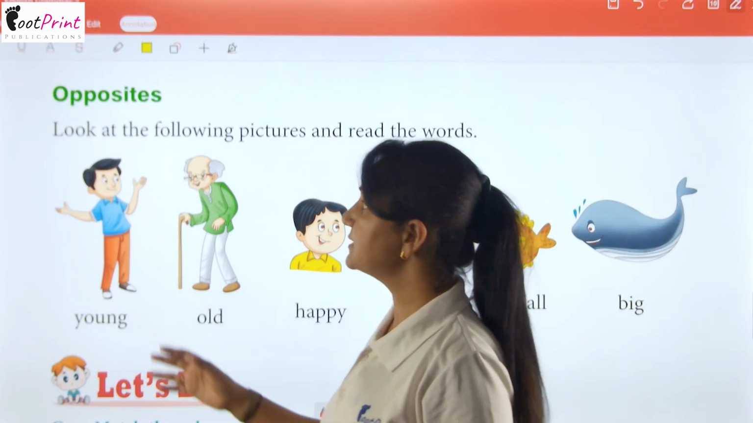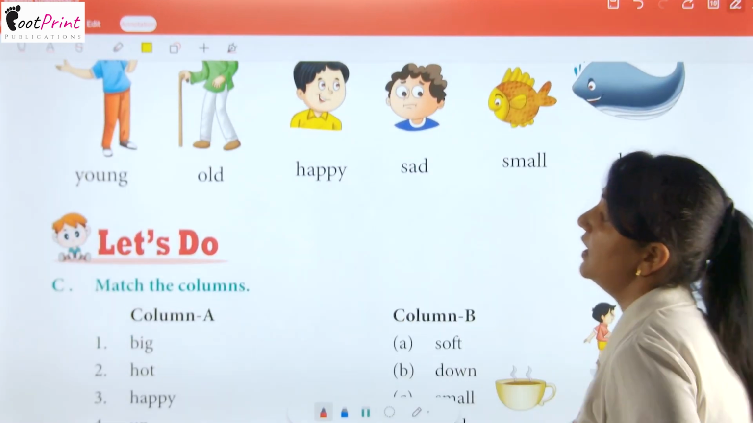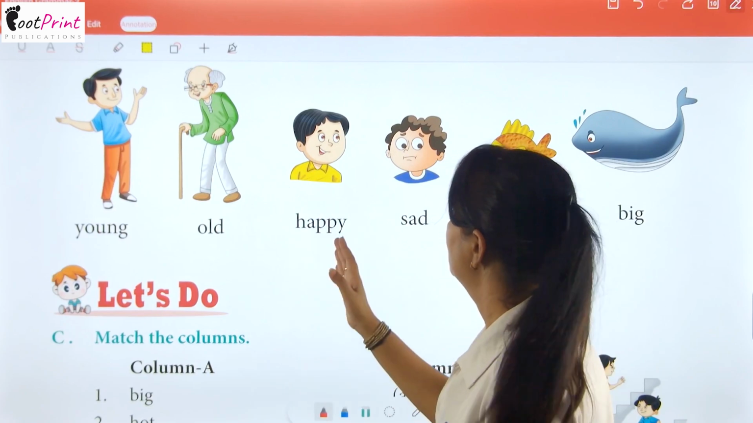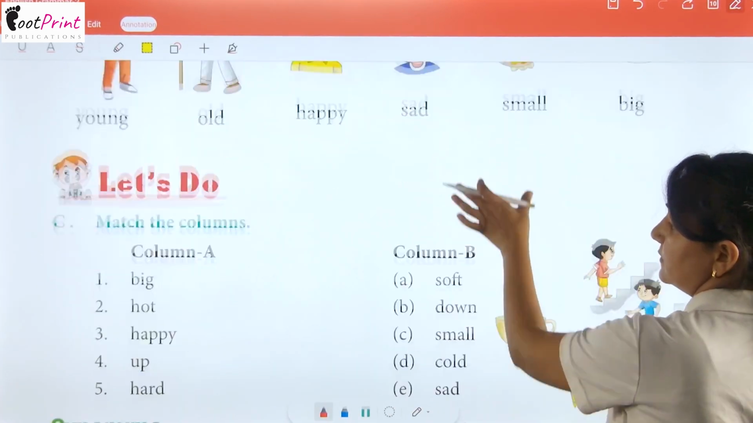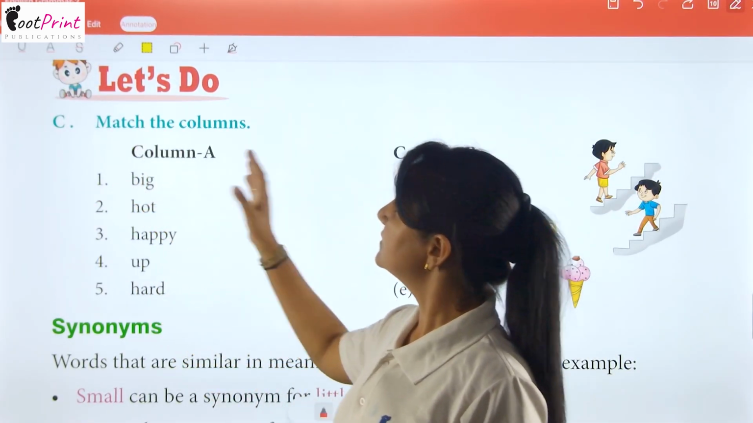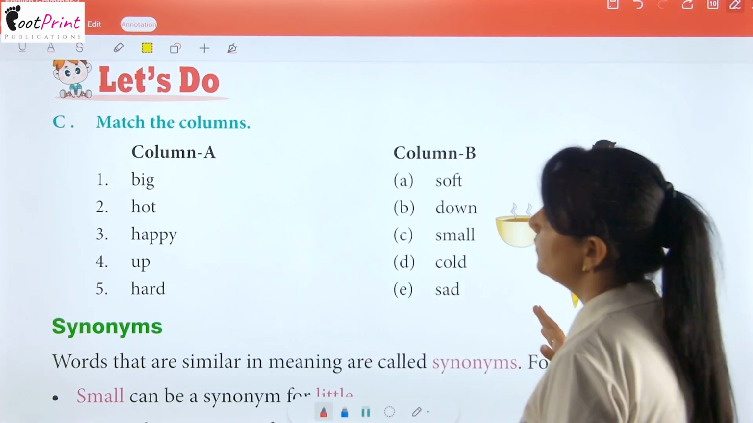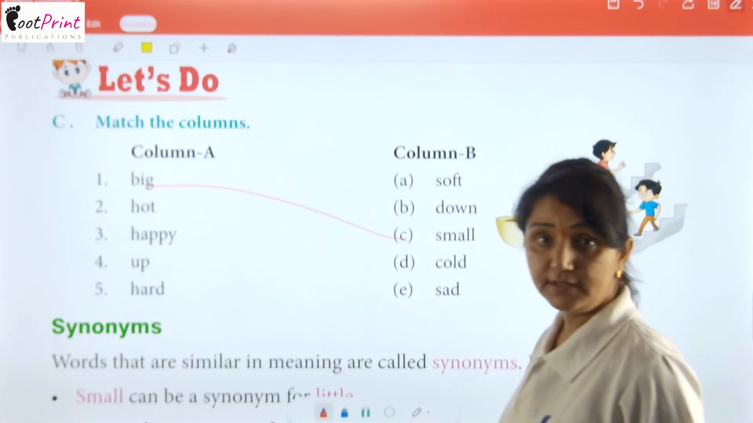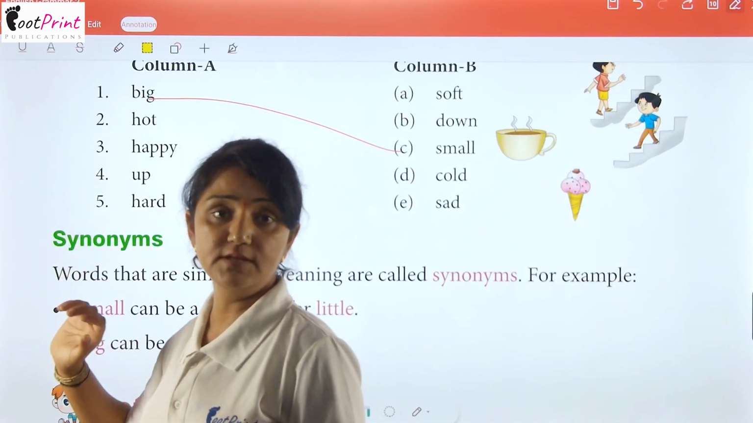Now we are moving towards opposites. Look at the following pictures and read the words. Here are some pictures: a young boy and an old man, a happy face and a sad face, a small and a big fish. Okay? Next we have here question C, match the columns. As the first one is big, we will match the word big with small. Clear? In the same way, you can also solve the rest of the options of this question.